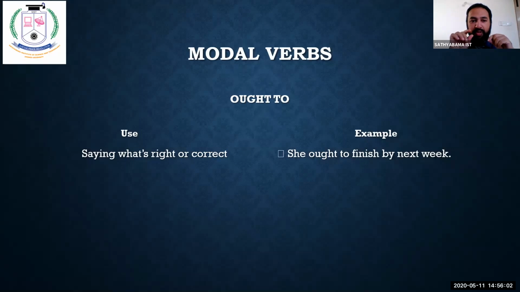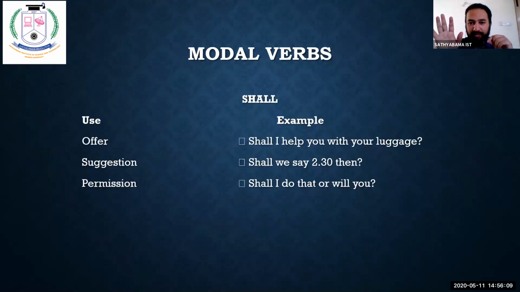So ought to, saying what is right or correct. Okay, let's move on. Shall, offer, suggestion, permission. As I have already told you, this we use only with the known person who is your senior colleague or your HOD or your teacher or someone who is above your cadre. Okay, see here.